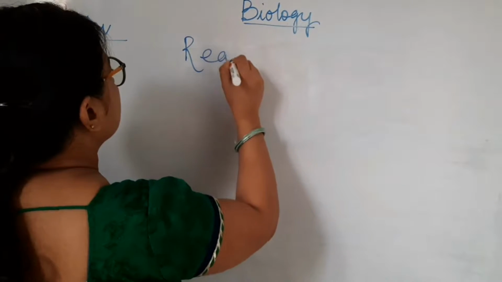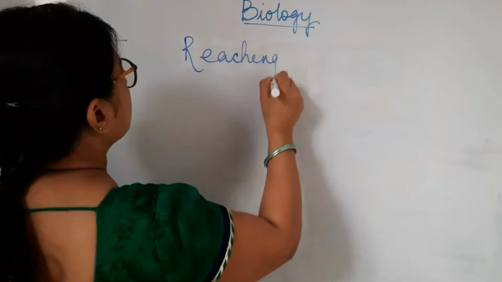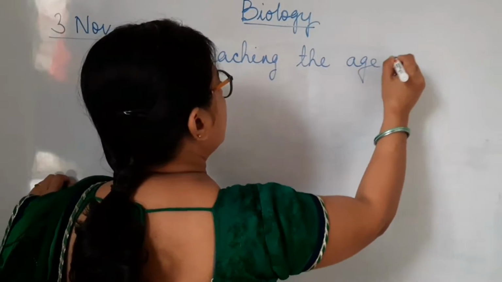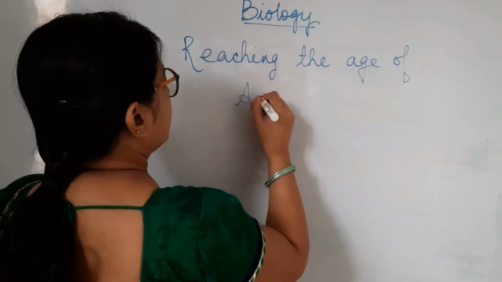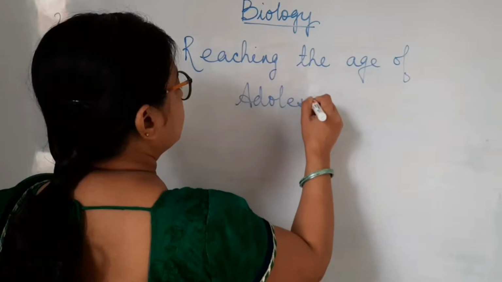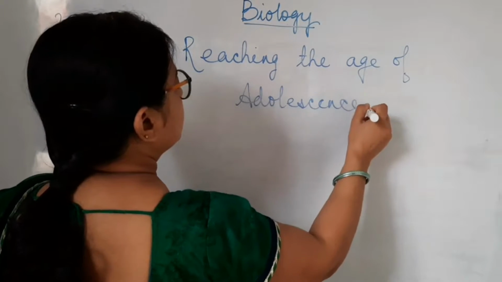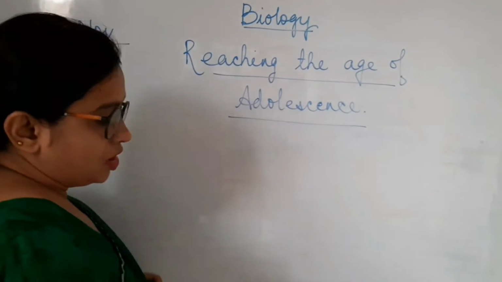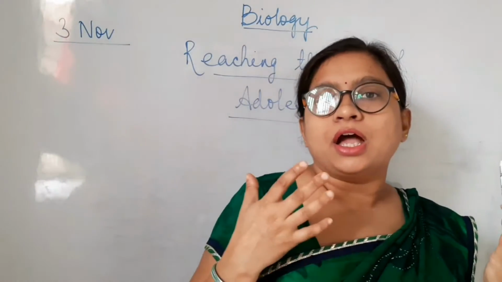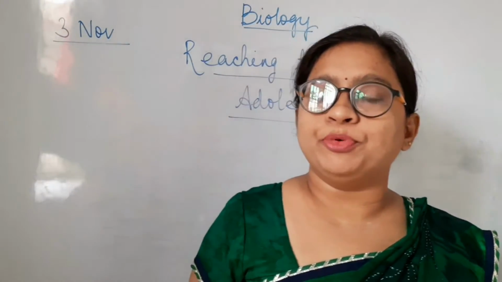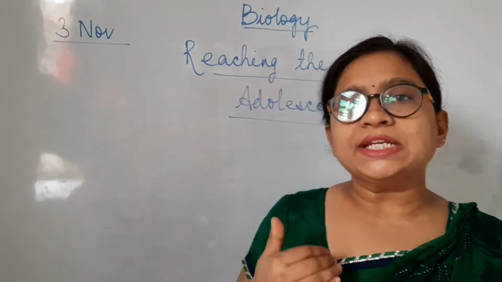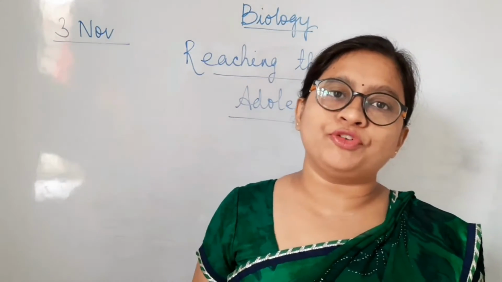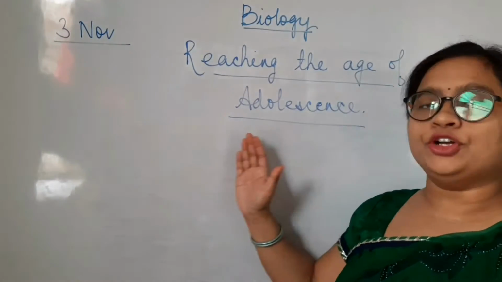Reaching the age of adolescence. So just as I mentioned, a human being is not able to reproduce from birth. It starts when the body prepares itself for the process of reproduction during the age of adolescence.